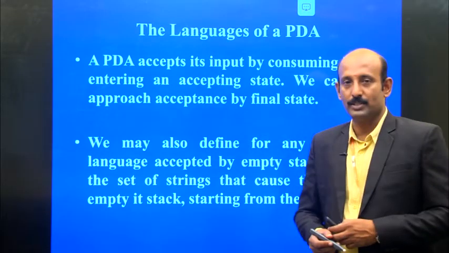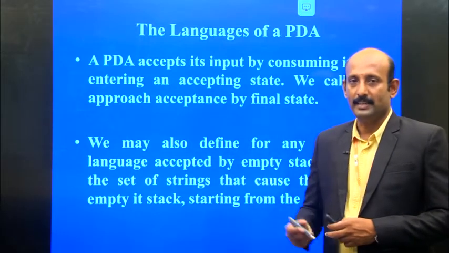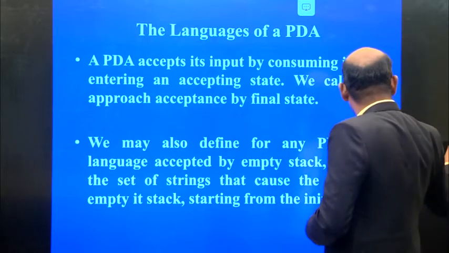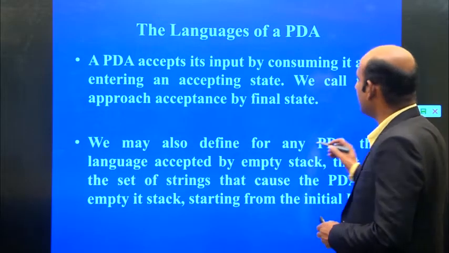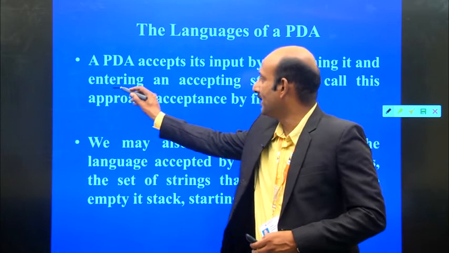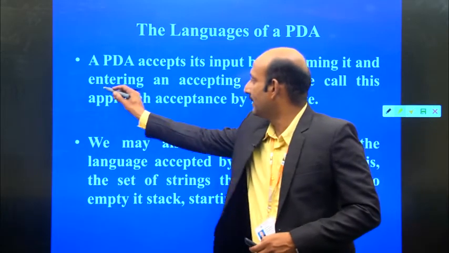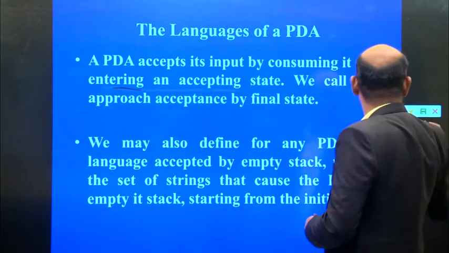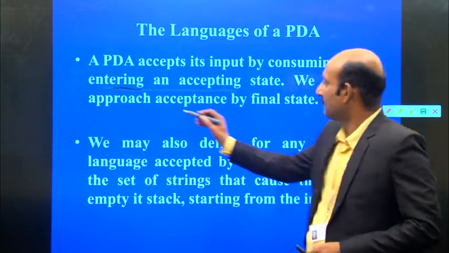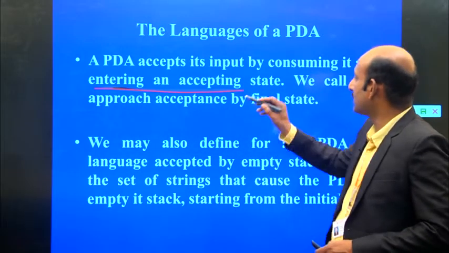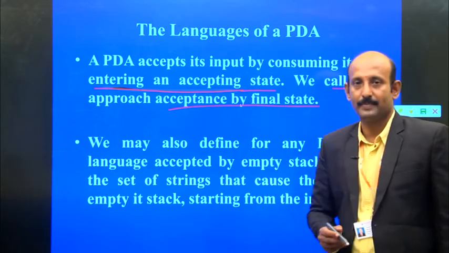We call this approach acceptance by final state. Whenever it reaches the final state, whenever it enters the accepting state, we call this acceptance by final state.